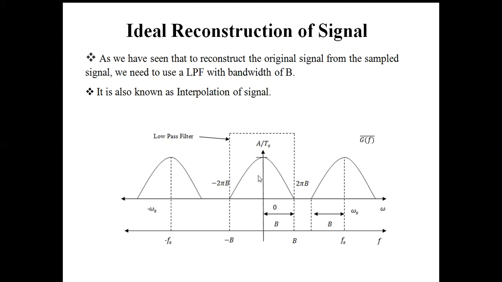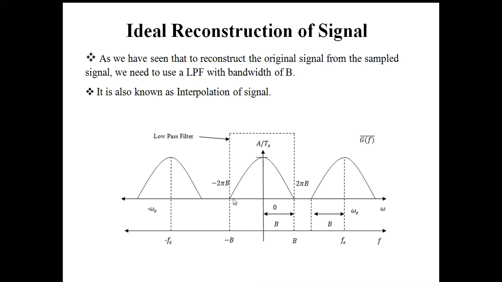This one is the original spectrum of the signal, and this one, G bar, is the replica of this spectrum. You can see that there are repeating replicas at omega s, 2 omega s, or minus omega s, minus 2 omega s, like this.